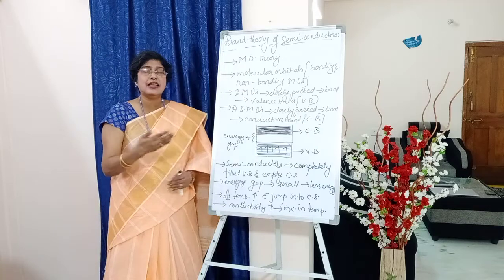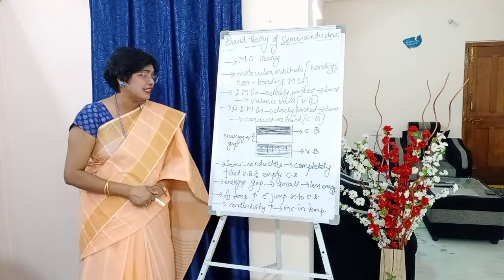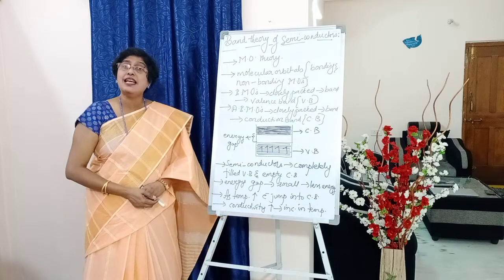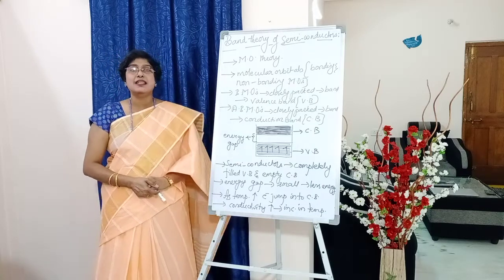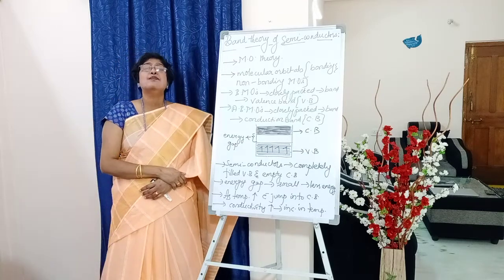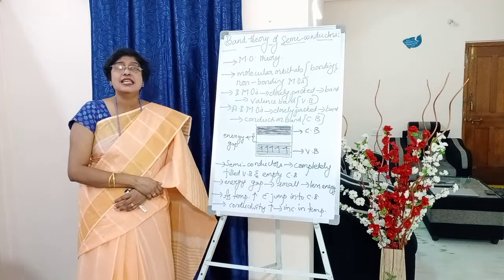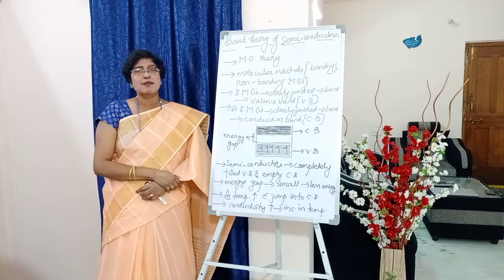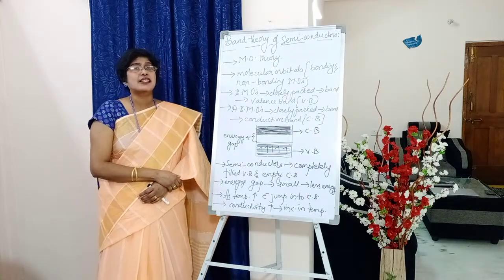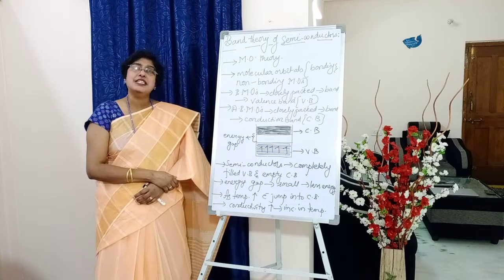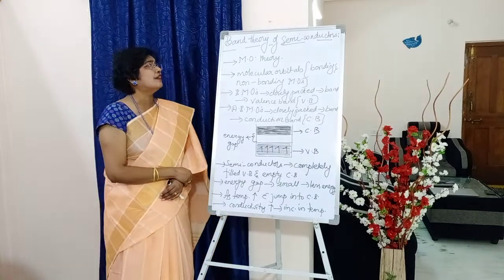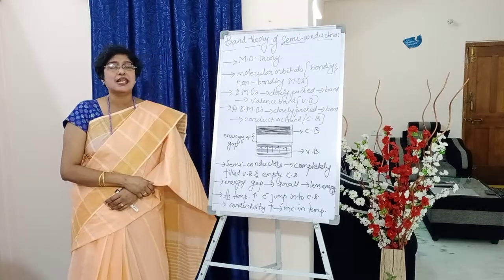A semiconductor will have a completely filled valence band and an empty conduction band. Now, as the temperature increases, what happens, students? The electrons from VB jump into the conduction band. So we can say that as temperature increases, the conductivity also increases. This is the general introduction to band theory of semiconductors, students.